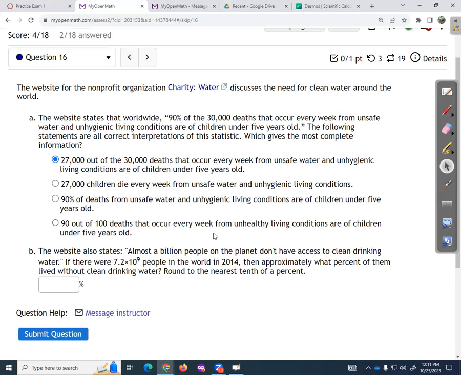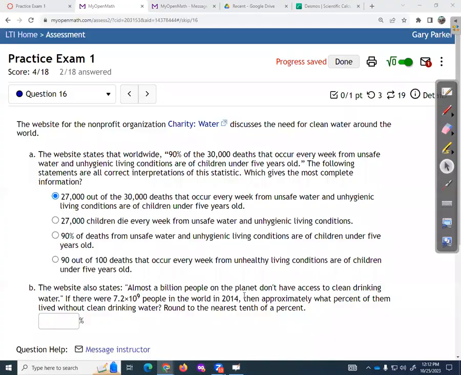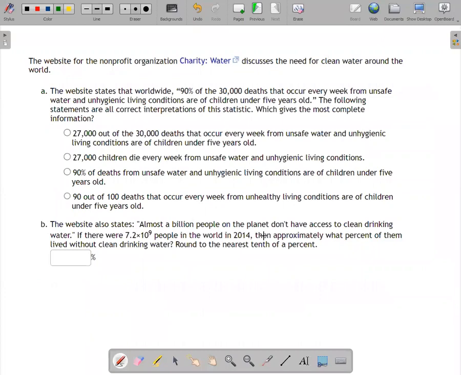All right, part B. The website also states almost 1 billion people on the planet don't have access to clean drinking water. If there were 7.2 times 10 to the 9th people in the world. Which I'm going to cross that out. And we're told that in 2014, there were 7.2 times 10 to the 9th. My recollection is a billion has 9 zeros in it. So that's saying 7.2 billion.